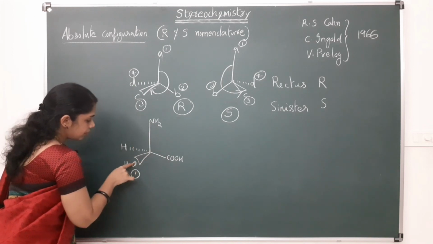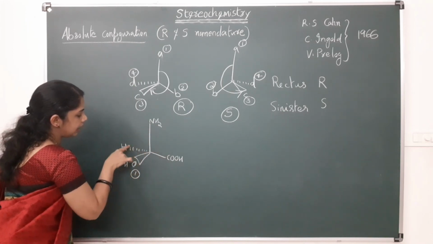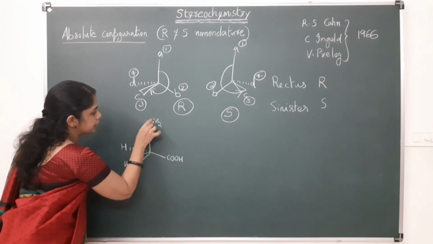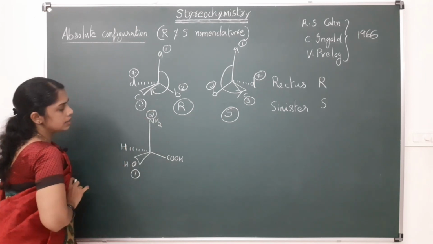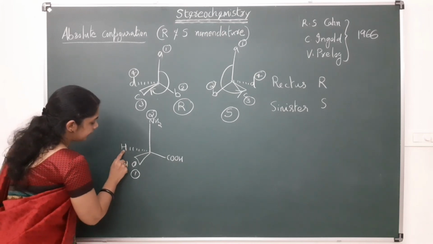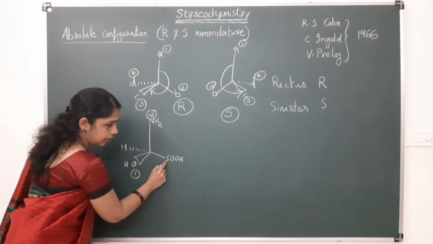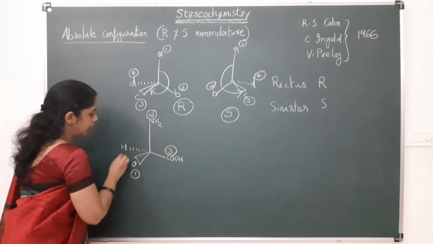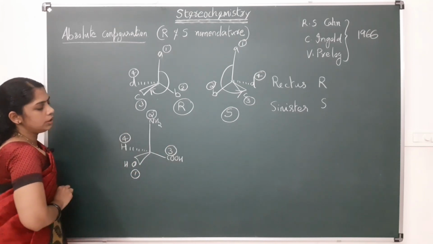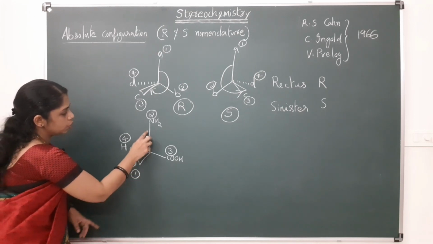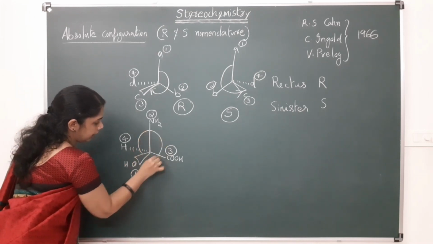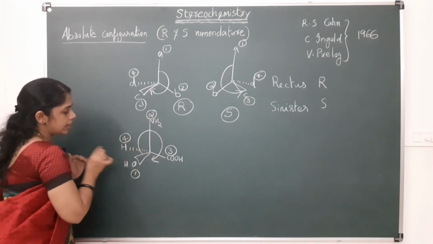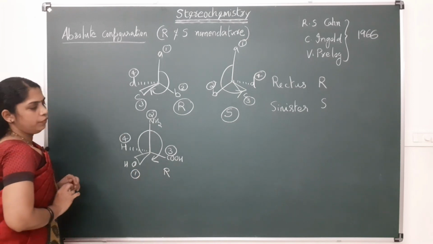Then, comparing hydrogen, nitrogen and carbon, nitrogen is highest, so this will get priority 2. Then hydrogen and carbon: carbon will get third priority, and hydrogen will get fourth priority. This 1, 2, 3 is in a clockwise direction, so this is having the R configuration.